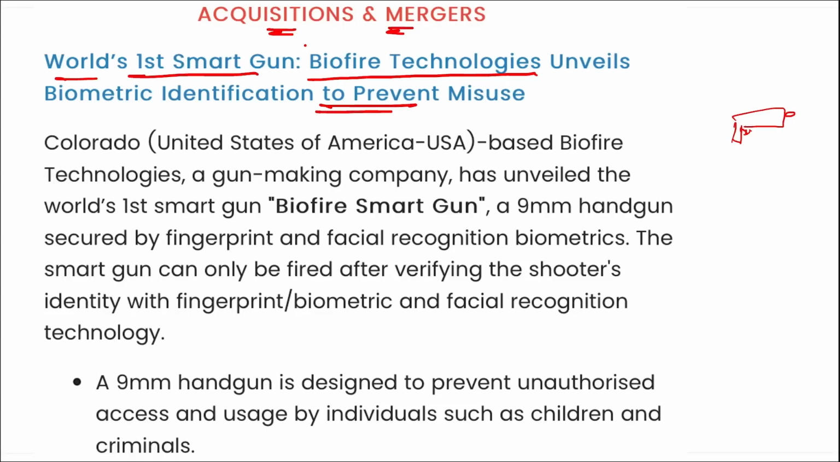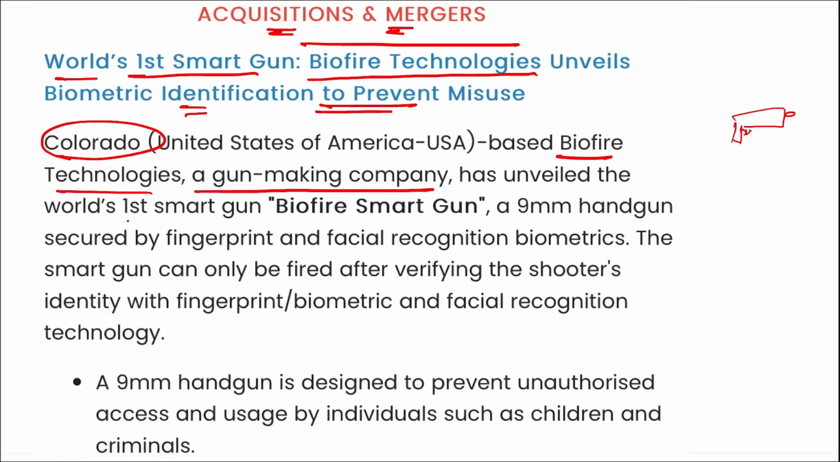Similarly, a smart gun is being made by Biofire Technologies, and Biofire Technologies has made the world's first smart gun that is based on biometric identification, right? Colorado, USA based Biofire Technologies, this is a gun making company. They have unveiled the world's first smart gun, that is the Biofire Smart Gun.